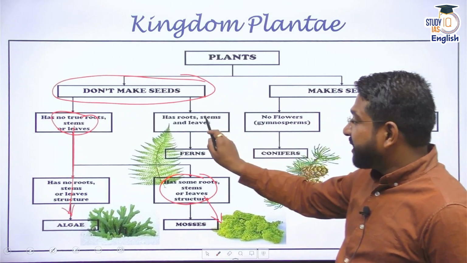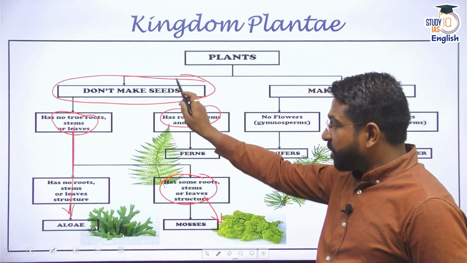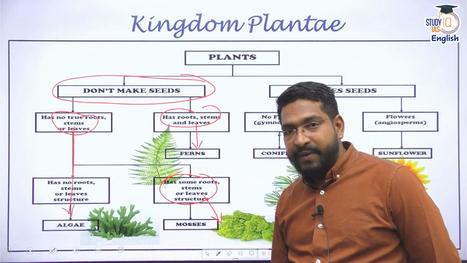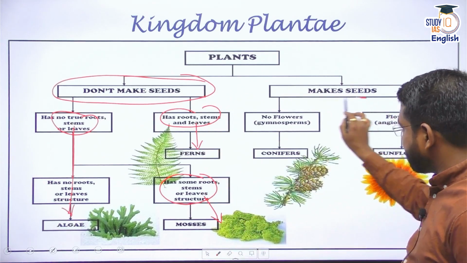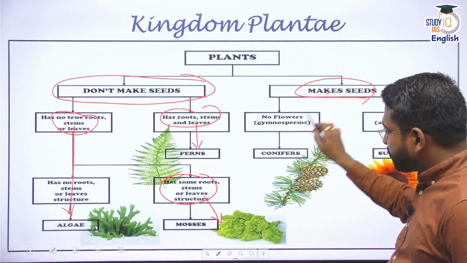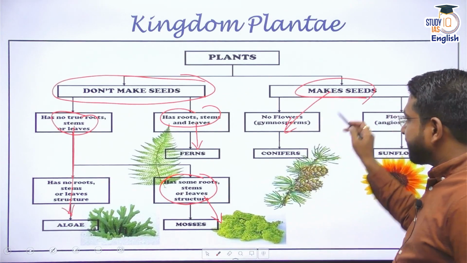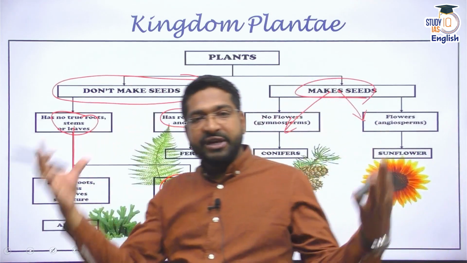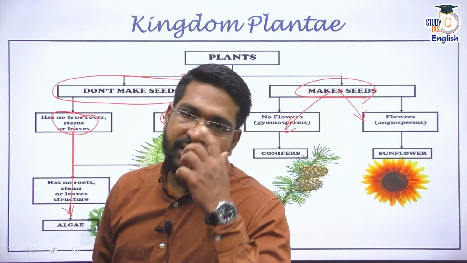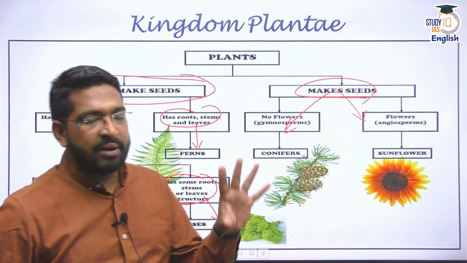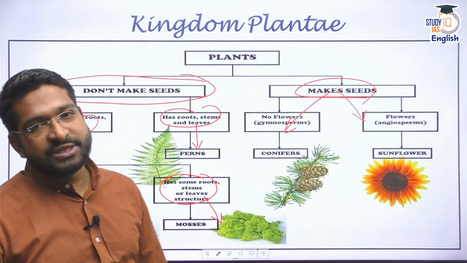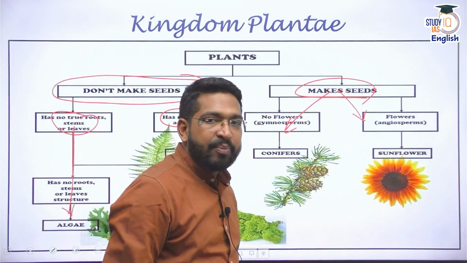And if it has roots, stems and leaves but does not produce any seeds, then it becomes your Pteridophyta. And if a plant produces seeds, then they are gymnosperms, naked seeds. They are angiosperms, seeds that have covering on it. Basically, they produce fruit, right? Inside the mature ovary, we find the seeds. This is the categorization of kingdom Plantae.